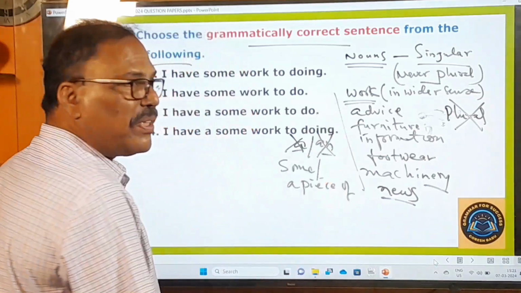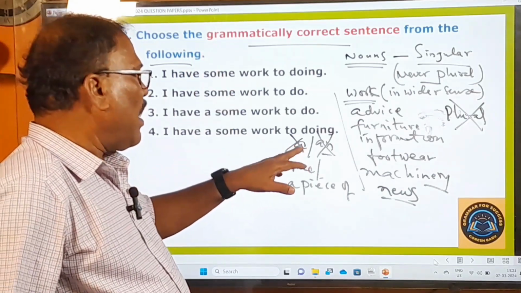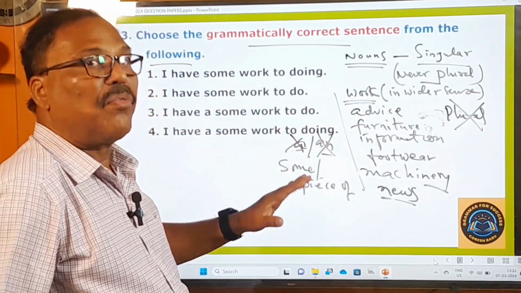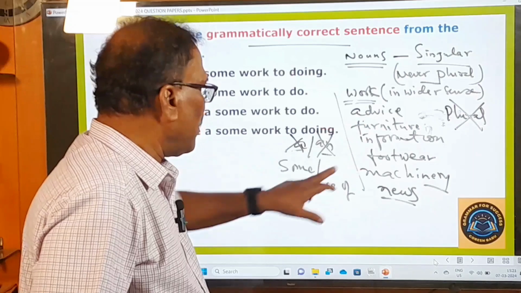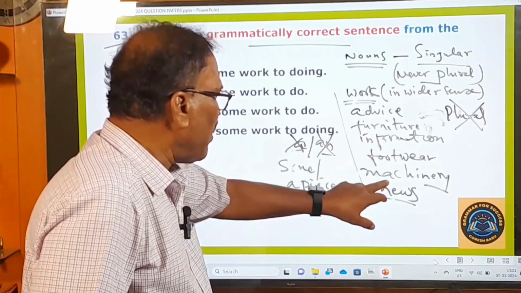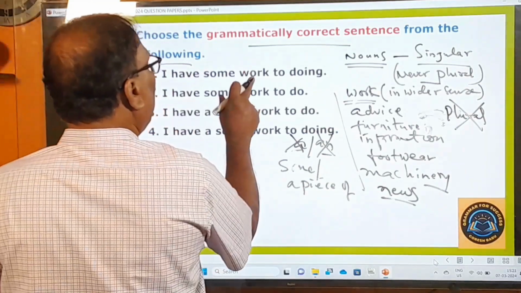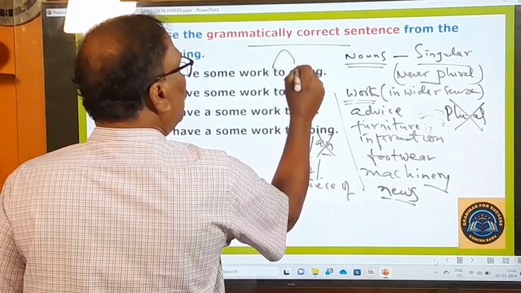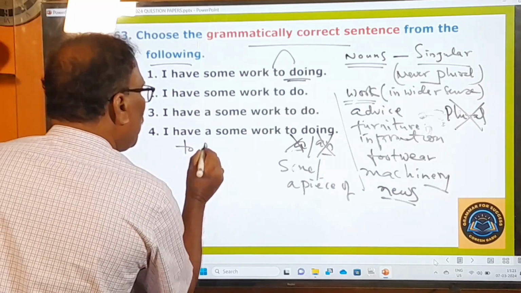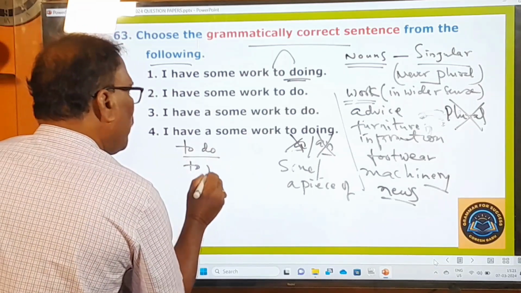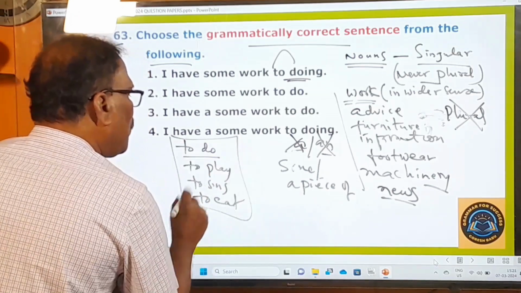You cannot say a work, that's bad English. An advice, you cannot say. If you want to say, you have to use either some or a piece of. Some work you say, some advice, some furniture, some information, some footwear, some machinery, a piece of news. So here, I have some work to doing is there. After to, the ing form should not be used. This is called a to infinitive: to play, to sing, to eat. These are all called to infinitives.